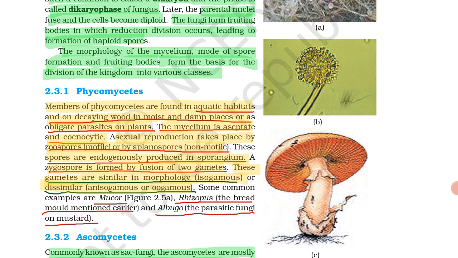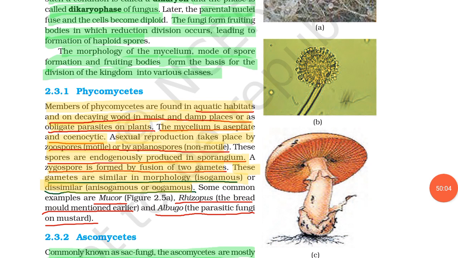Zoospore is motile, aplanospore is non-motile. These spores are endogenously produced in sporangium. The spores are produced in sporangium, and the zygospore is formed by fusion of two gametes. Similar gametes are called isogamous, and dissimilar gametes are called anisogamous or oogamous.